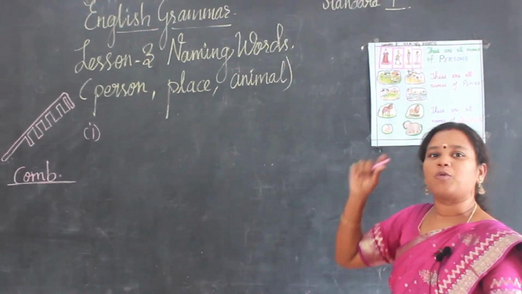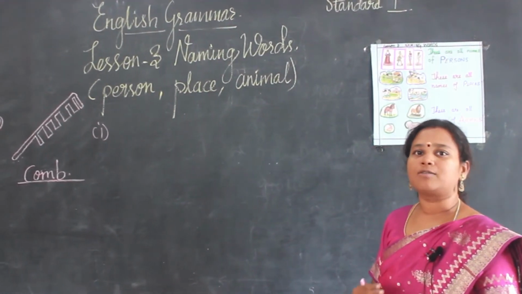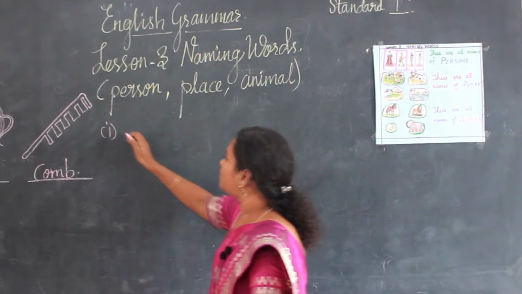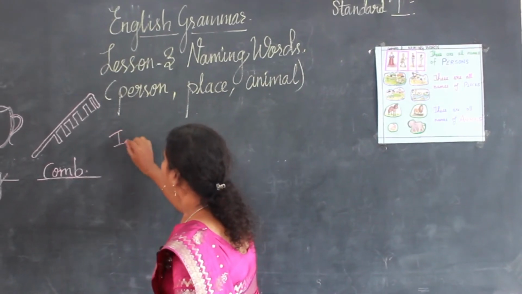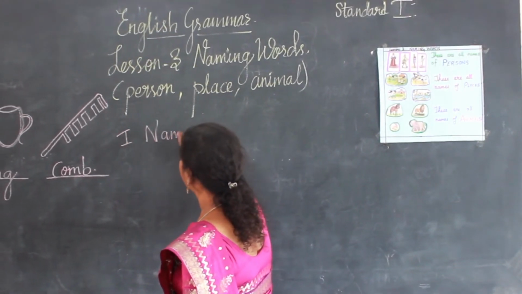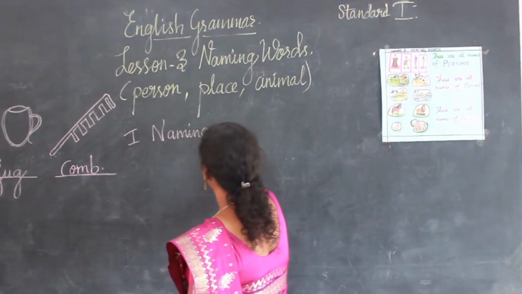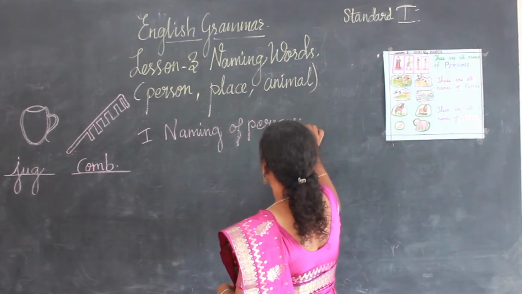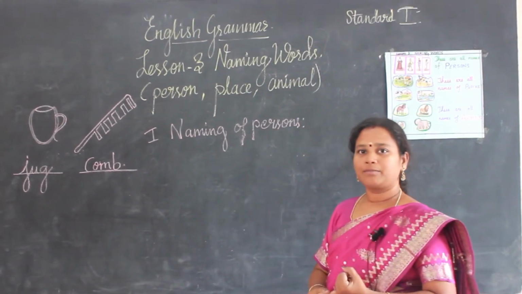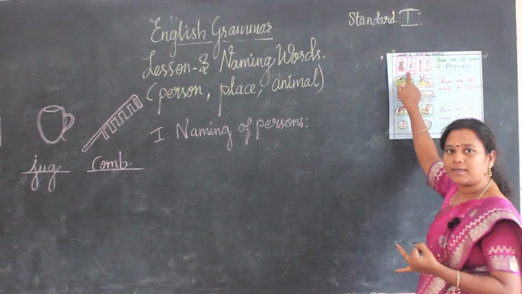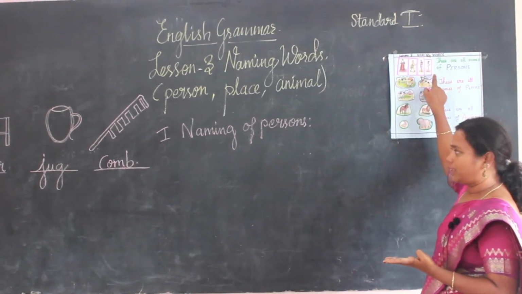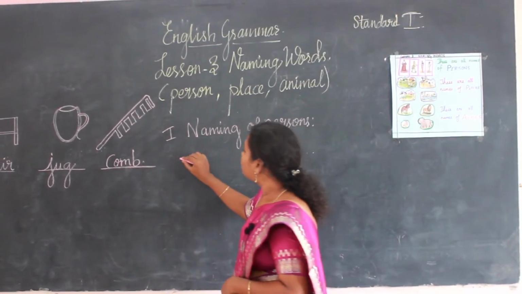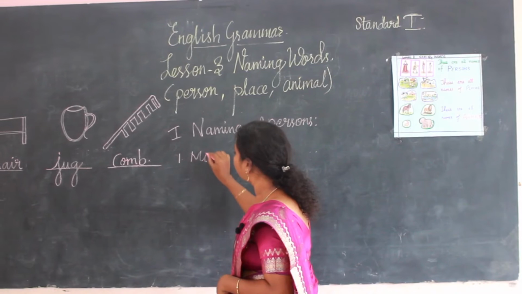So again I am going to give some more examples for you. First we are seeing the naming of persons. We already saw king, then postman, teacher, doctor. Now I am going to take first as a milkman.